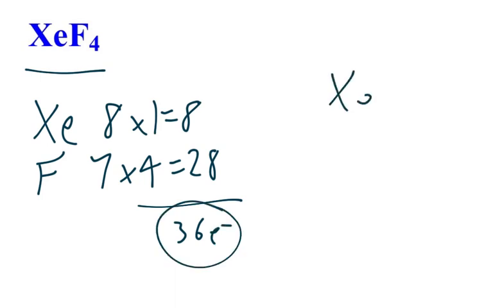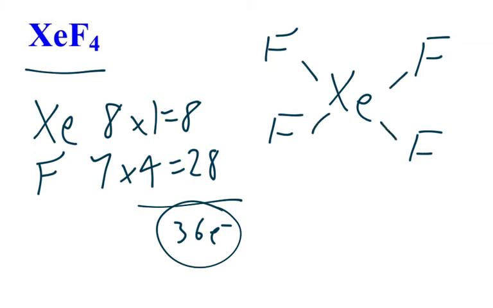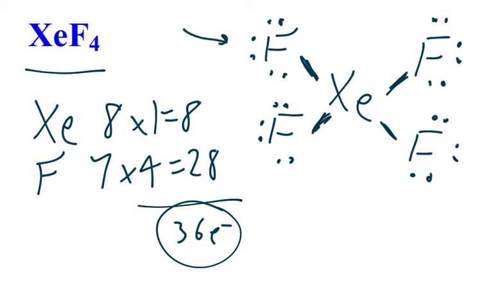So we're going to put xenon in the middle, and then I'm just going to put the F's right here in the periphery. And then the next thing is connect everybody here. And then give everybody an octet. So we're going to give fluorine 6 dots. Each fluorine will get 6 dots. Okay? And then when you look at xenon, xenon already has an octet. It has 2 here, 4, 6, 8. Now let's count everything up. Now if you look at this fluorine up here, you got 6 dots and a line. That's 8. You got 16 down here, 24, and you got 32.